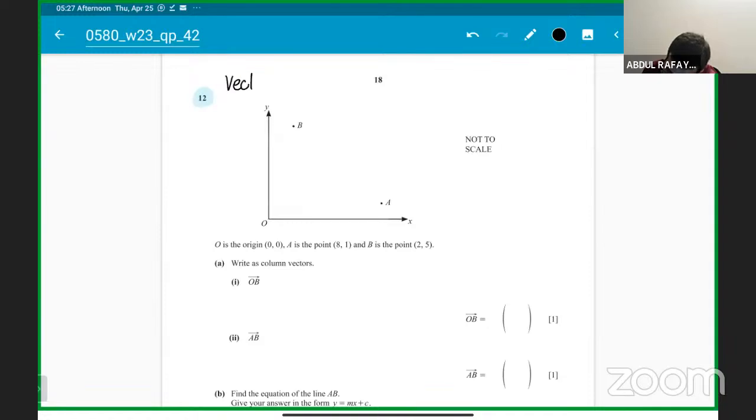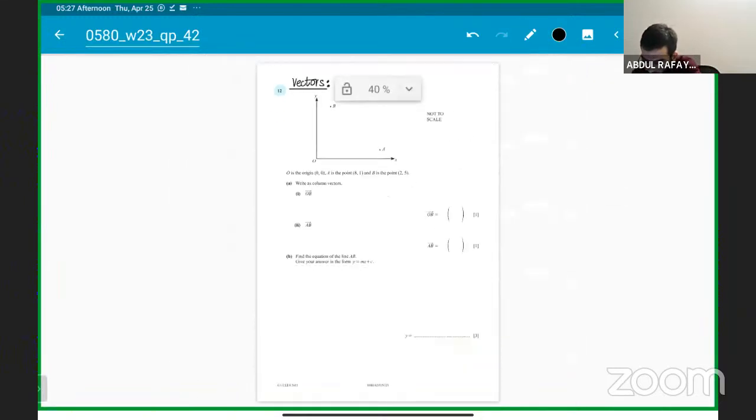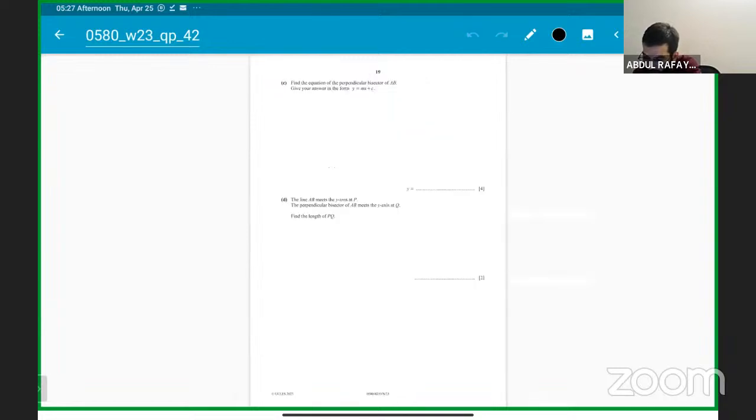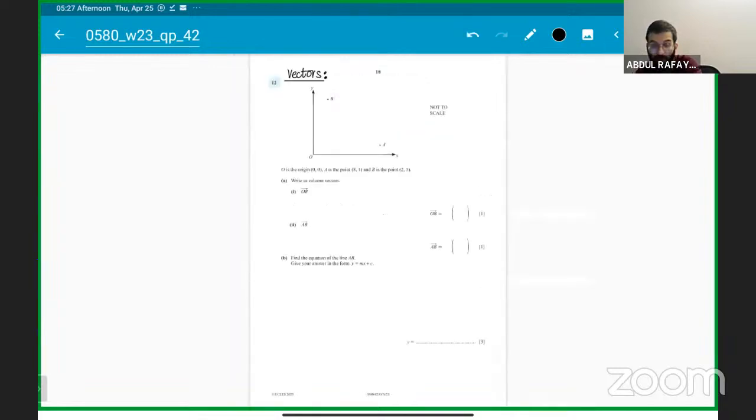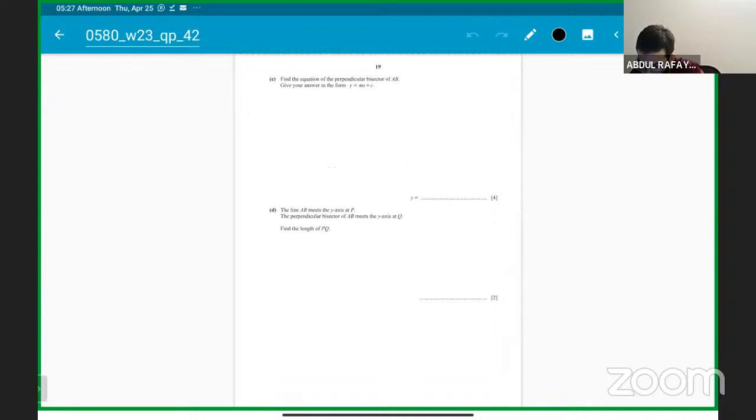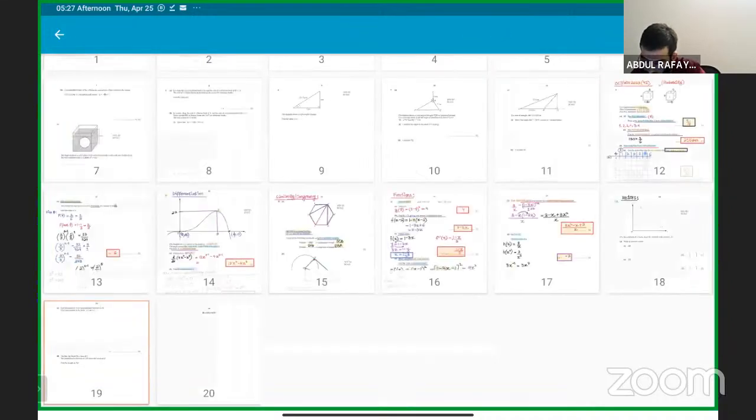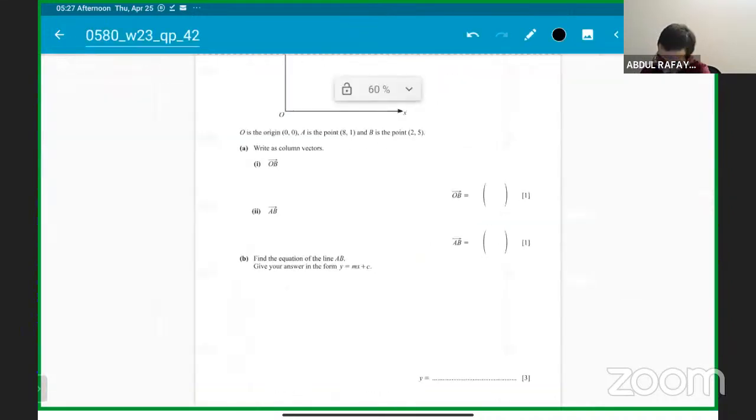So next we have is basically question number 12 that talks about the last question for this October-November 3, 2023, variant 4.2. We talked about vectors here in detailed discussion. So vectors is being tested in detail here. We have almost 3, 4, 5, 9 and 11 marks question on vectors and coordinate geometry together. They are testing vectors and coordinate geometry together.